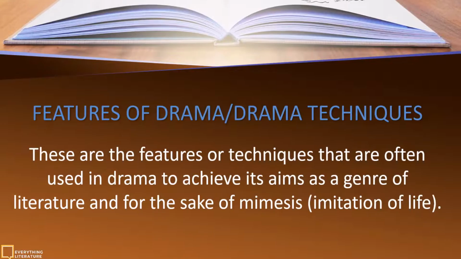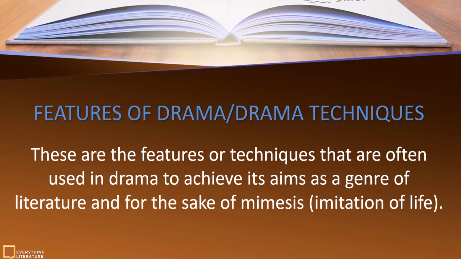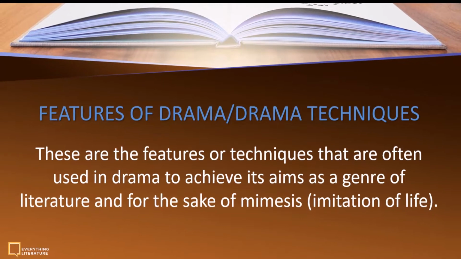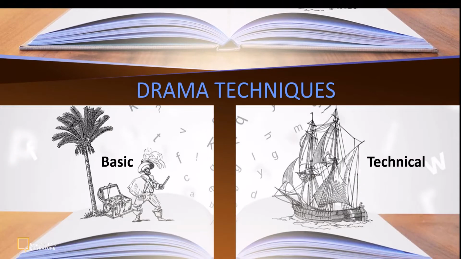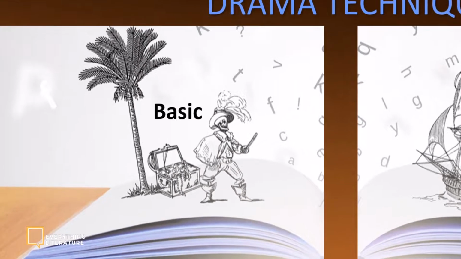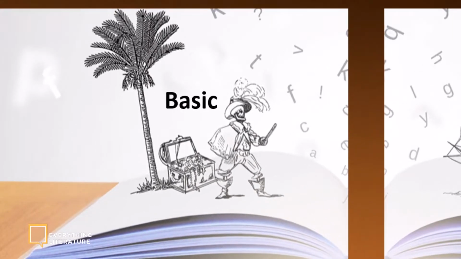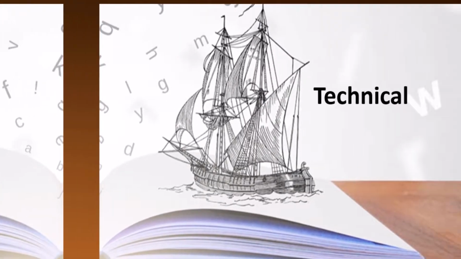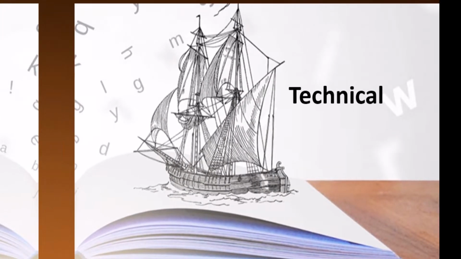For today's class, the word features of drama may be used interchangeably with dramatic techniques. When we talk about features of drama or dramatic techniques, these are the features or techniques that are often used in drama to achieve its aims as a genre of literature and for the sake of mimesis, that is, imitation of life. To make today's class well structured, we're going to look at the basic or fundamental aspect of features of drama. Then we'll take a look at the technical angle to dramatic techniques.